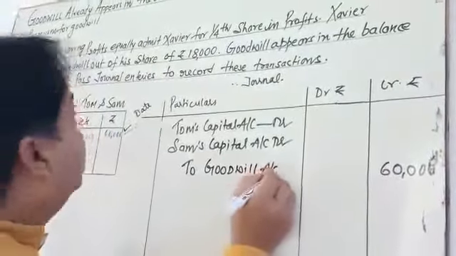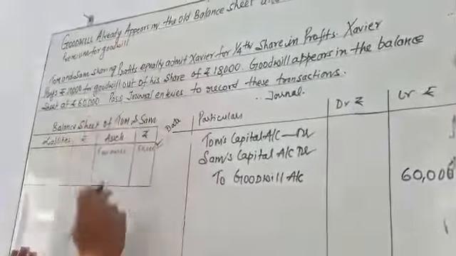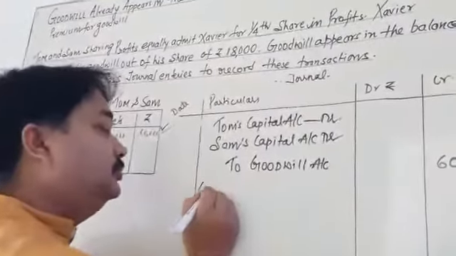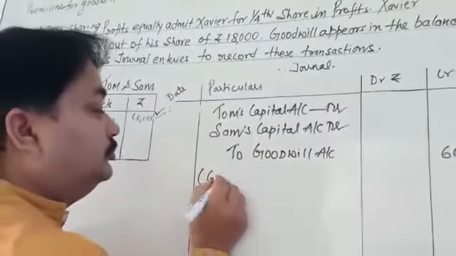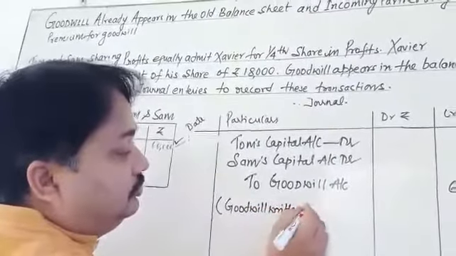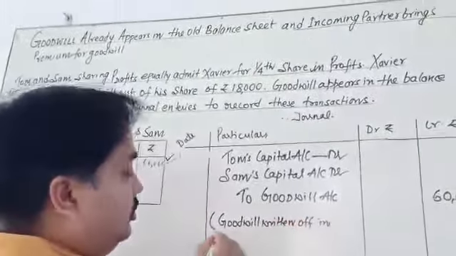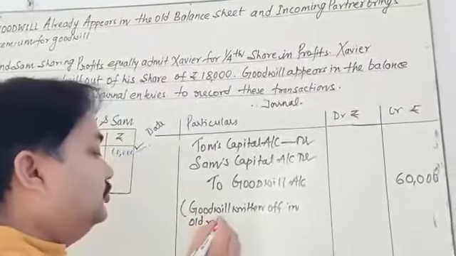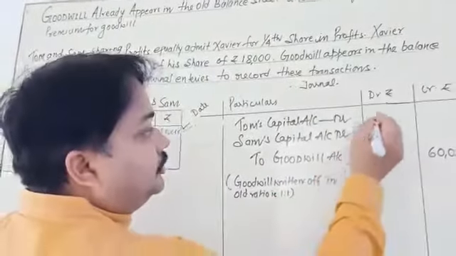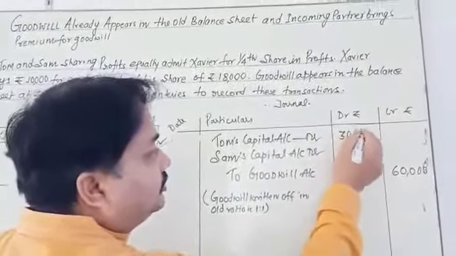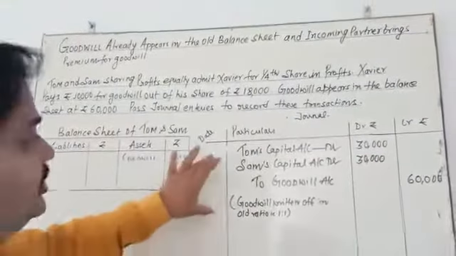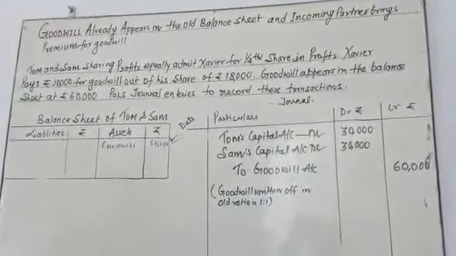In this question the profit is distributed equally, so you have to put the narration: goodwill written off in old ratio, that is 1:1. So you have to put 30,000, 30,000. This first journal entry is goodwill being written off.